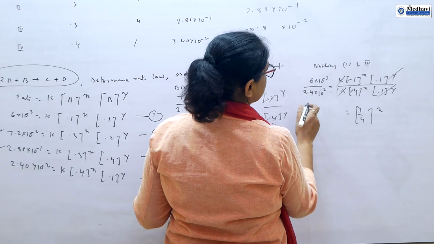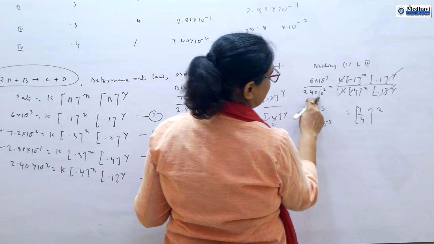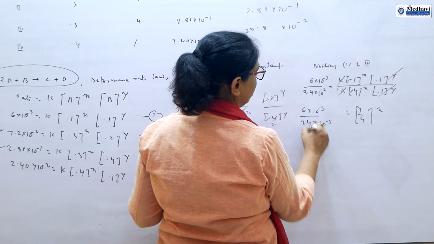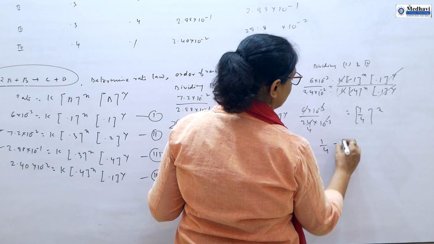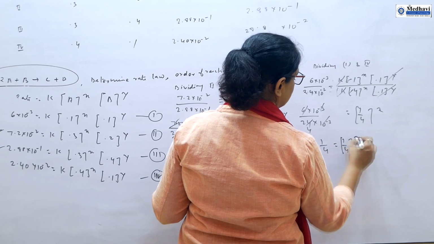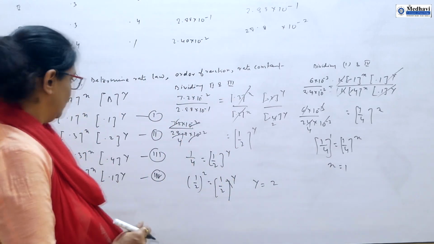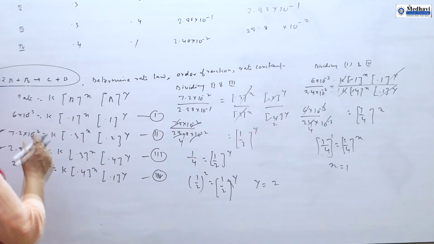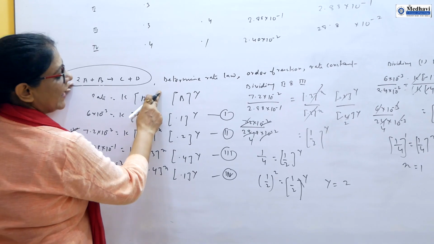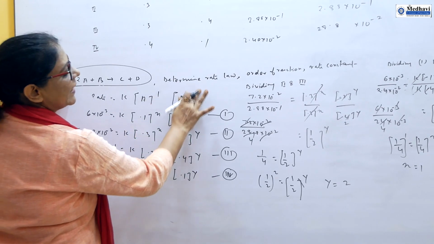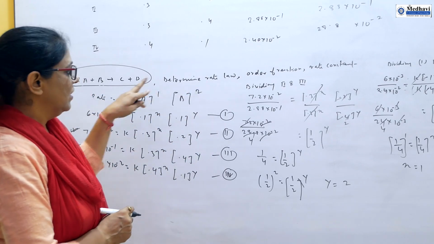Here 6 into 10 to the power minus 3 and 2.4 into 10 to the power minus 2. You are decreasing this power, minus 2 to minus 3, so you have to increase: 24. So 1 by 4 is equal to 1 by 4 to the power x. So x is 1. So we can write this equation: in place of x we write 1, in place of y we write 2. This is the rate law.